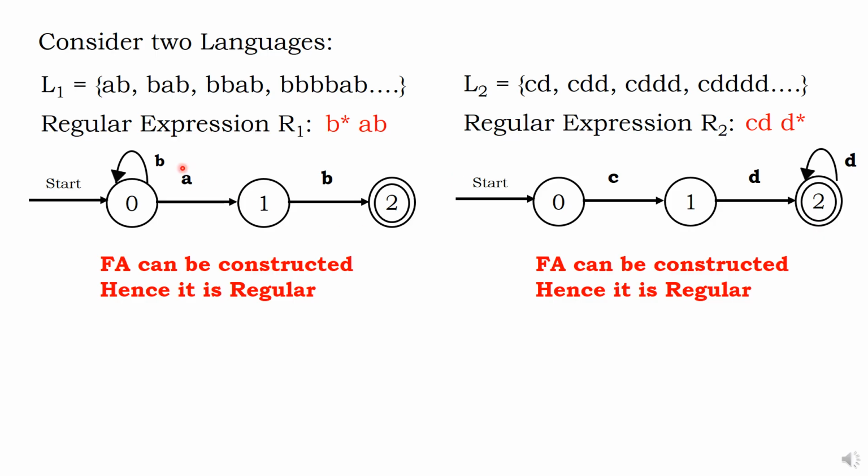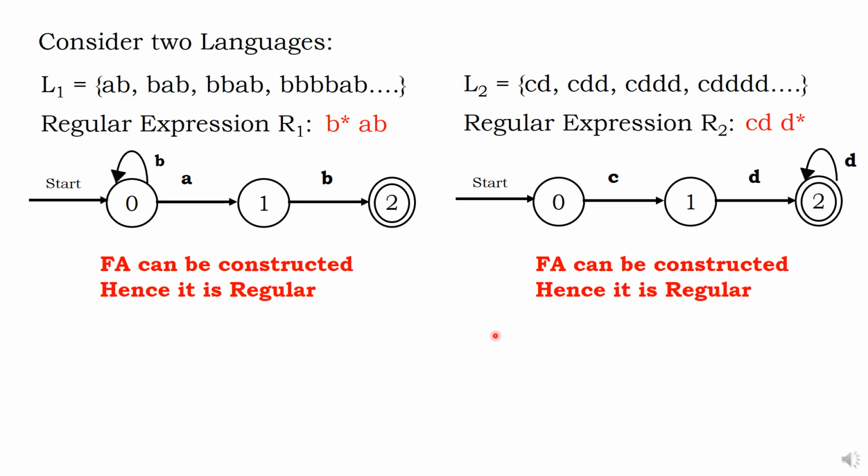Now the statement is, sir, L1 is regular, L2 is regular. In case I combine L1 and L2, with expression R1 for L1 and R2 for L2, how do I combine them?